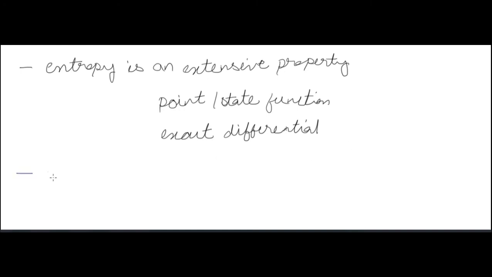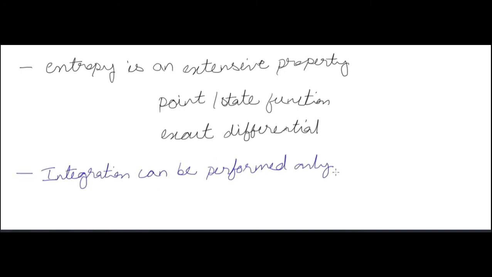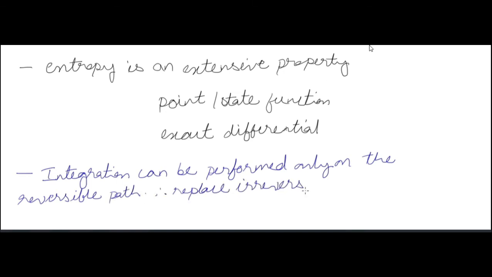Entropy is an extensive property, a point or a state function, same thing, and an exact differential. Whatever we have in property, anything that is a property is a point or a state function, and whatever is a point or a state function is an exact differential. That's the thing.